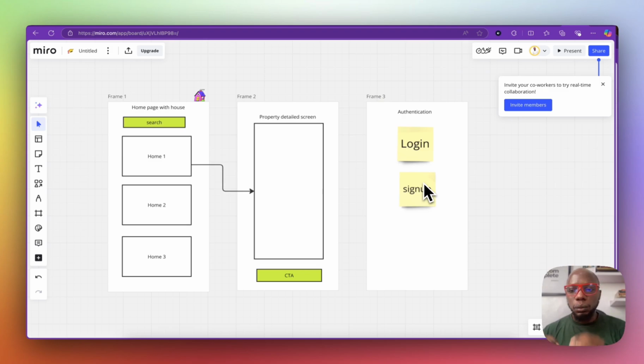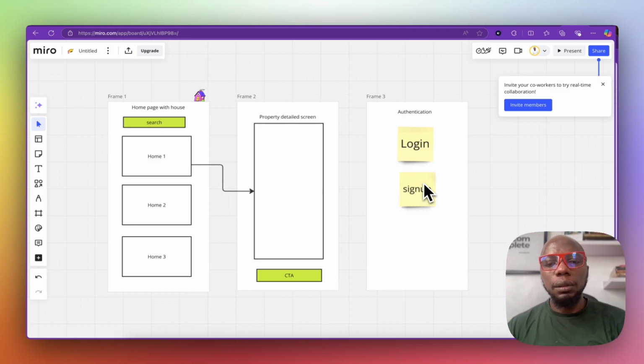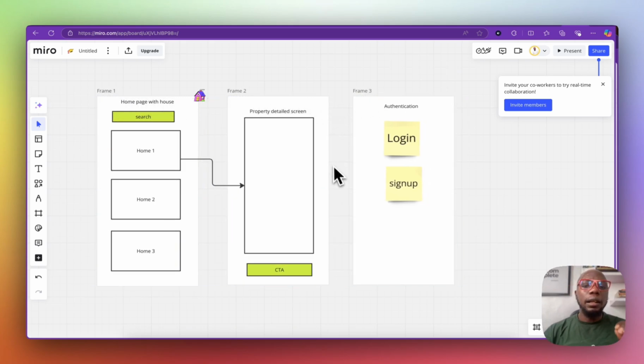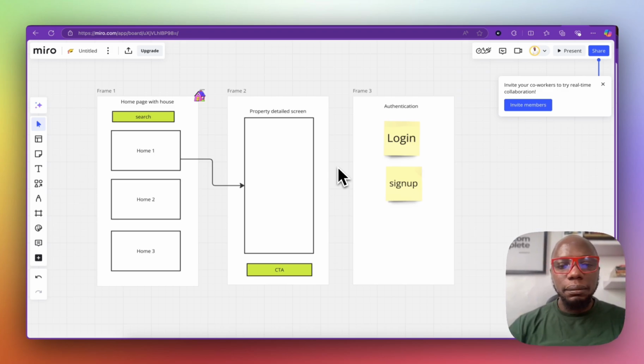So you need a way for users to authenticate, you need a way for your users to sign up, and then you need a way for them to view all the properties, see details of the properties, and then take actions. Things like log out, yeah, of course you need them, but it's something that you always have in your application. You need settings, if you need settings, and you need a way for the users to see all the houses they're very interested in. But those are very secondary features that you need in your application, right? So these are the major ones that you need, and also I think you might need, what else do you need?